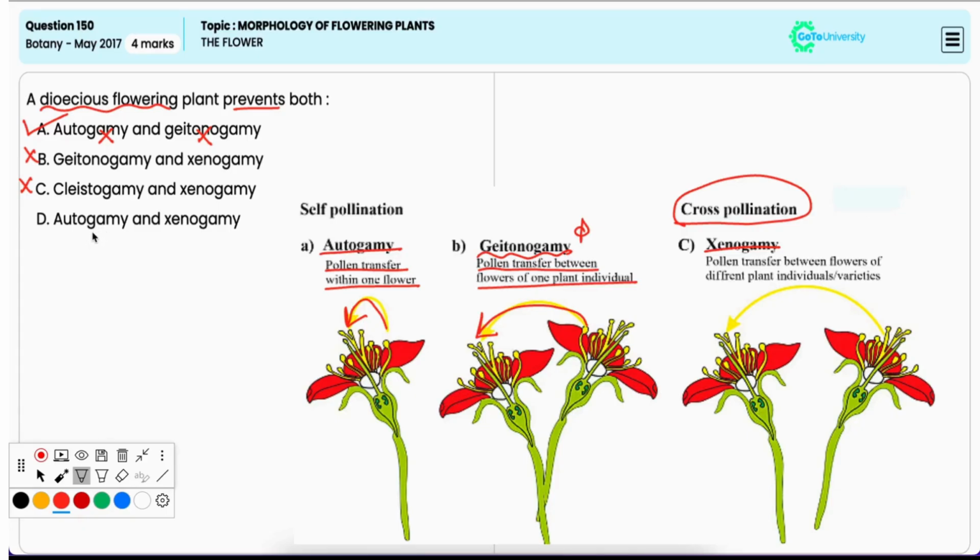Option D, autogamy and xenogamy. Now, dioecious plants prevent autogamy, but as already stated, they encourage xenogamy. Hence, it is incorrect.